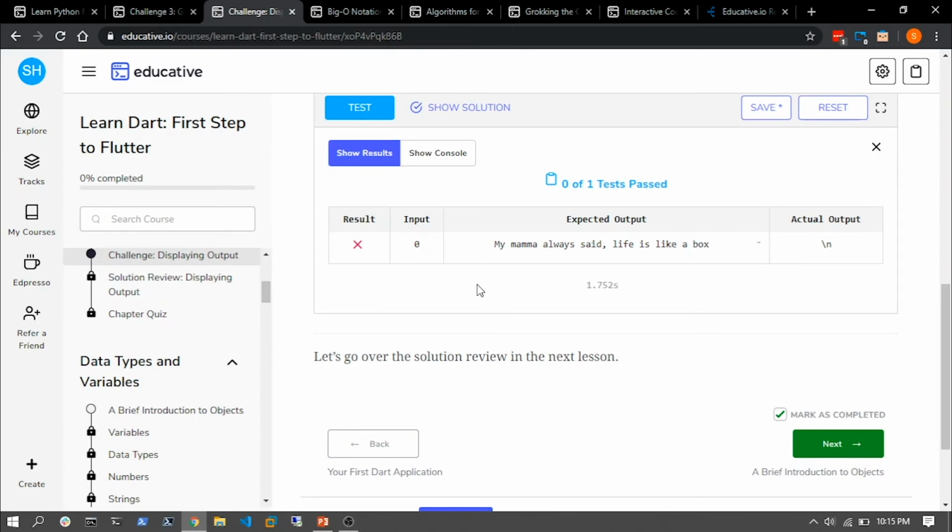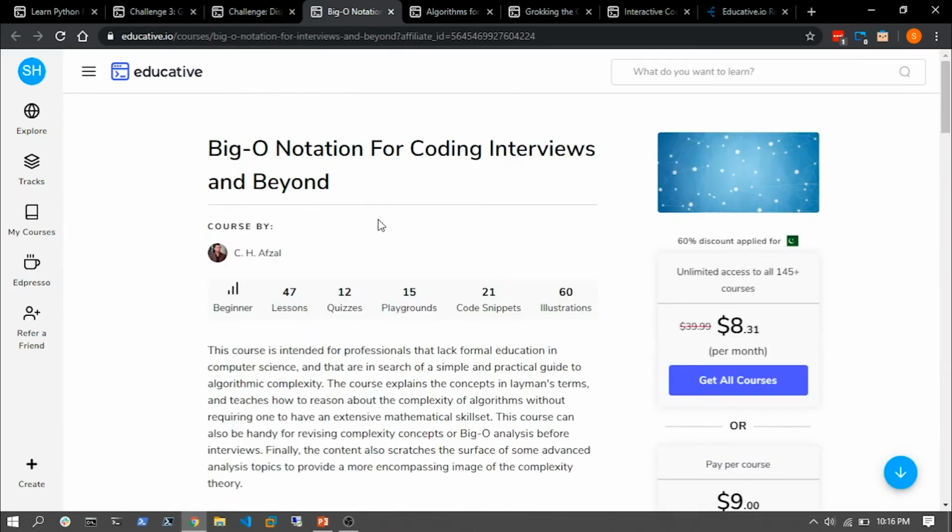Now, if you talk about Educative, I've actually taken a few courses on this platform, and there are a few personal favorite courses that I'd like to discuss here. One of them is Big O notation. Now, for coding interviews, what interviewers look for in developers is how you are going to solve a particular problem, and how optimized it is.